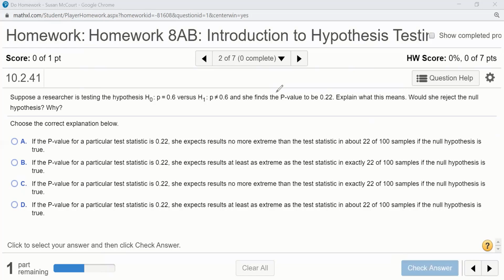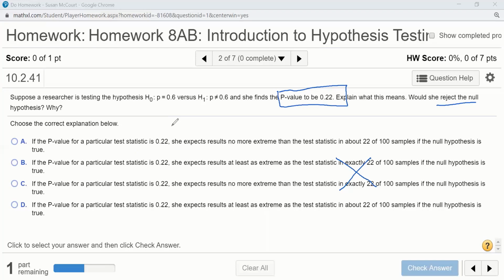So the p-value is high. So yes, she would reject the null hypothesis. So we can already say, yes, we're going to reject. If the p-value is that high, she expects that about 22 of 100 samples. Well, it's never exactly, so we can throw those out if the null hypothesis is true.